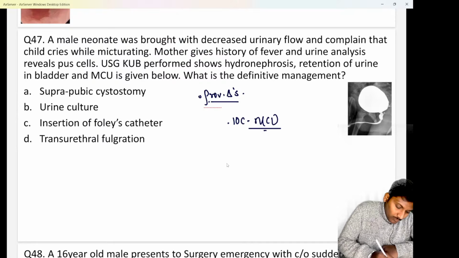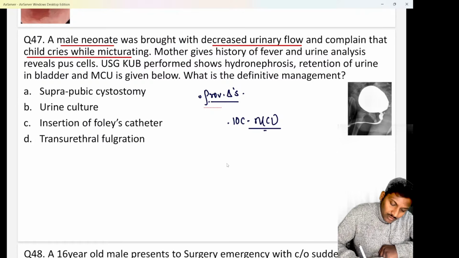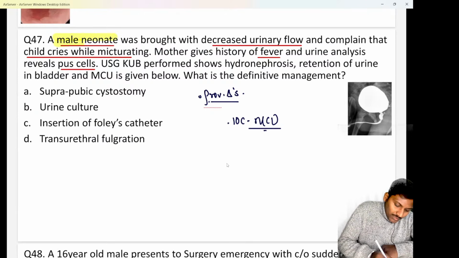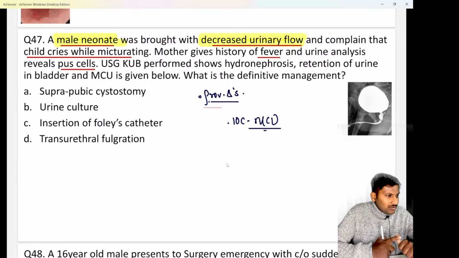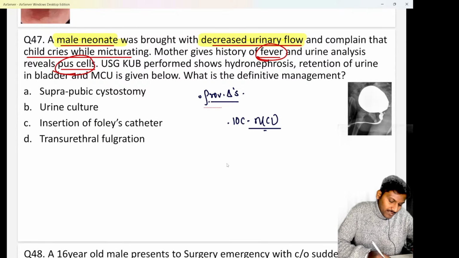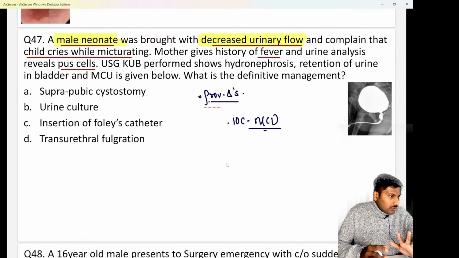A male neonate was brought to you with complaints of decreased urinary flow and the child cries while micturating. Mother gives a history of fever and urine analysis reveals pus cells. Obviously, whenever they bring a male neonate with a poor stream of urine or decreased urinary flow, and the child is crying while micturition, the child is having UTI or urinary tract infection. You will ask, how UTI? They have said there is fever, and pus cells are seen on urine analysis, so that means the child is having UTI.